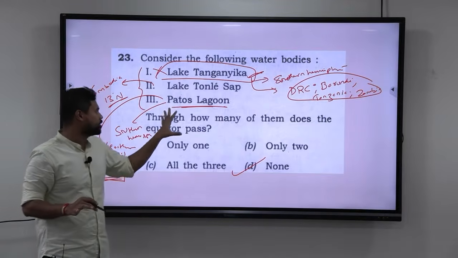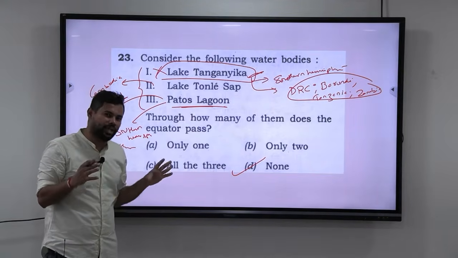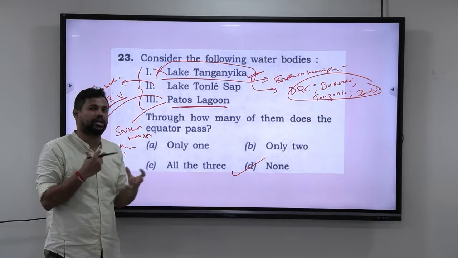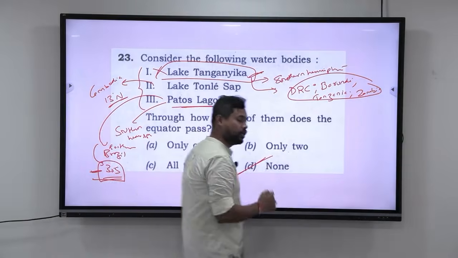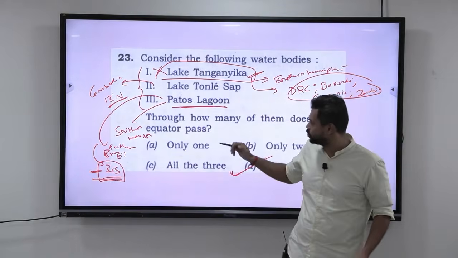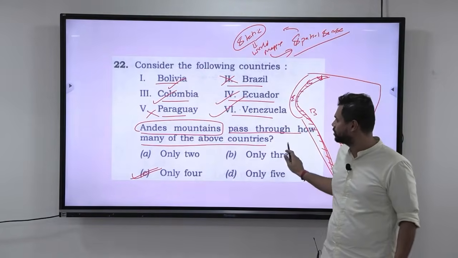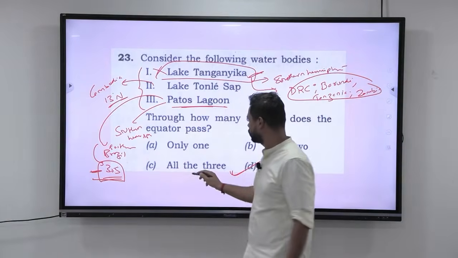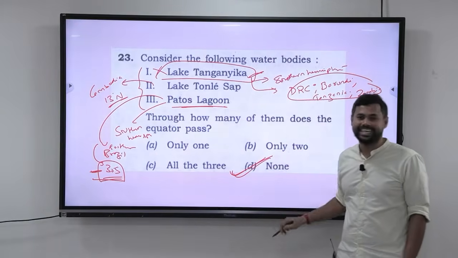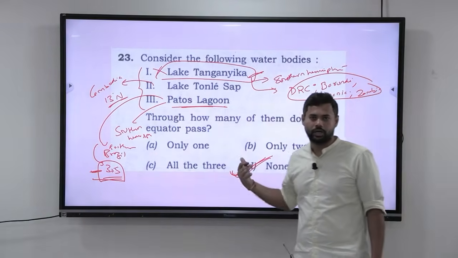Overall, what I would say is Petos Lagoon and Tonle Sap are two lakes that usually we don't come across in our conventional mapping, and hence I find that difficult. But the answer here is none. None of the lakes are the lakes through which the equator passes. So the answer for this is D, none. All right, let us move to the next question.